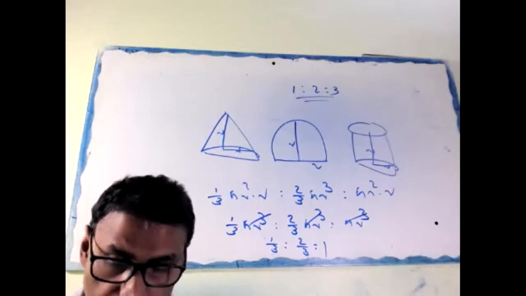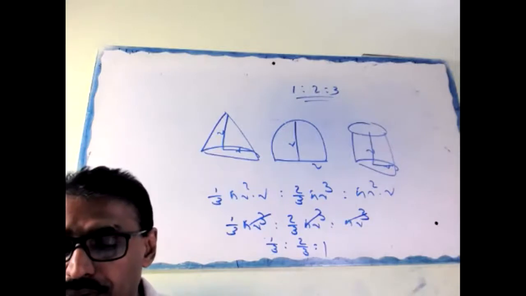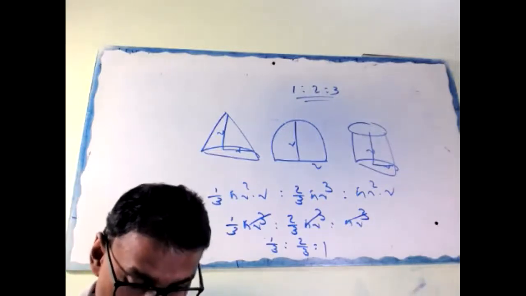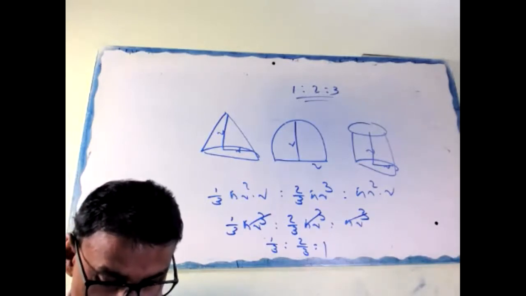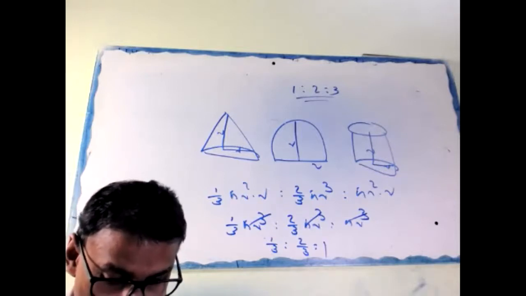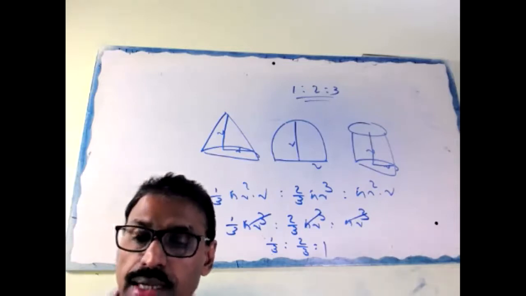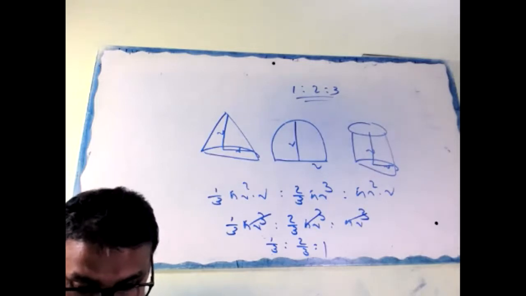A pen stand is cylindrical in shape with the base radius 3.5 centimeter and height 10.5 centimeter.